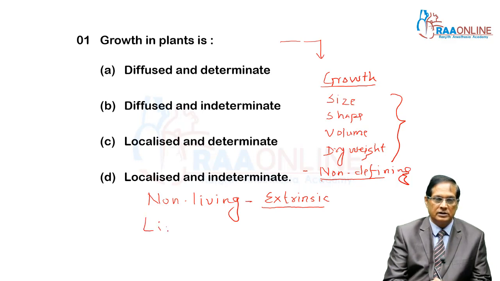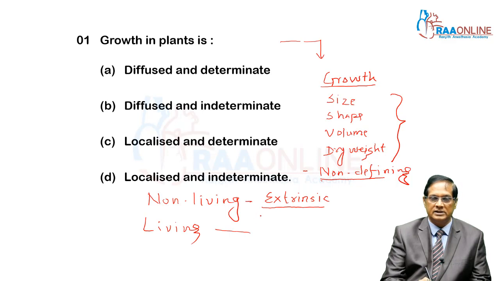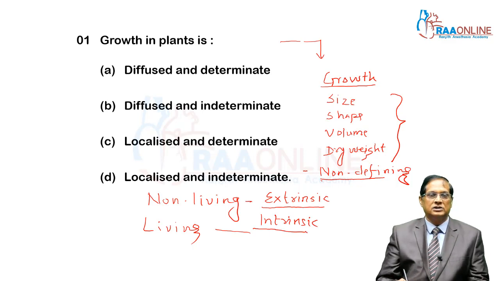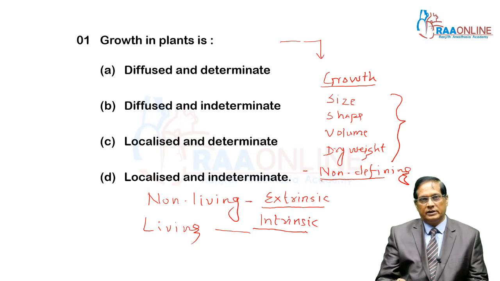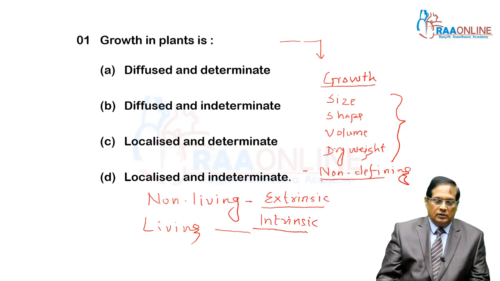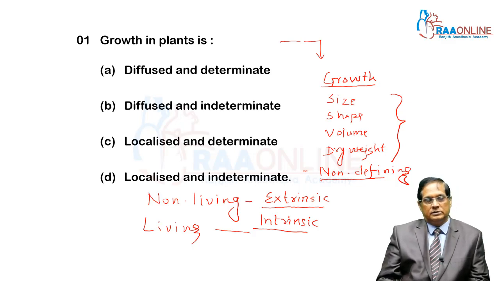Whereas growth in living beings is intrinsic. Growth is performed by every living being. Unicellular organisms grow by cell division.